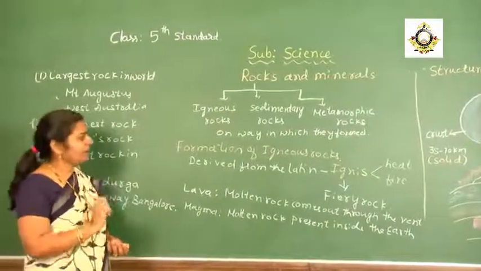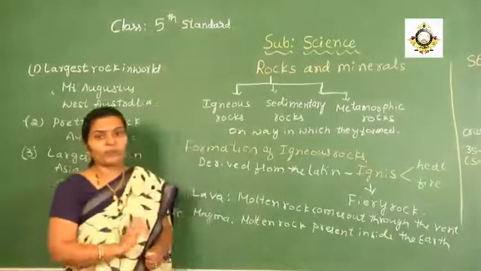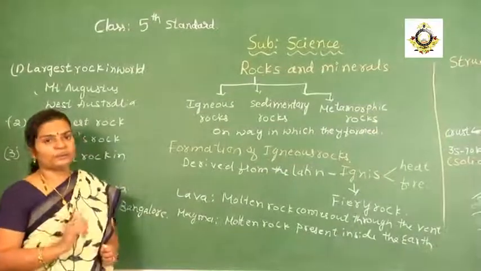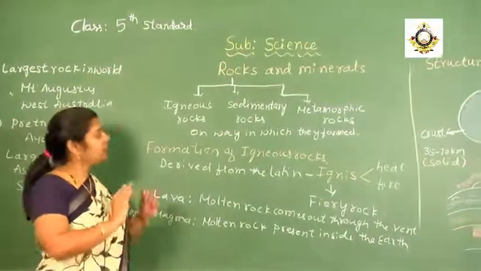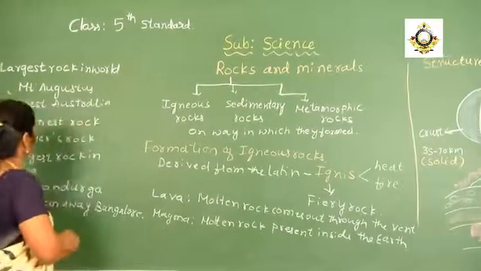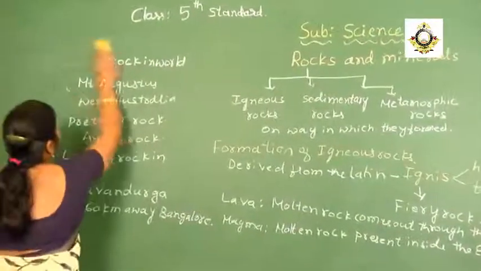Now, according to the way lava comes out and magma is present inside, we are going to divide igneous rocks into two types. So here are the two types of igneous rocks that we are going to consider.